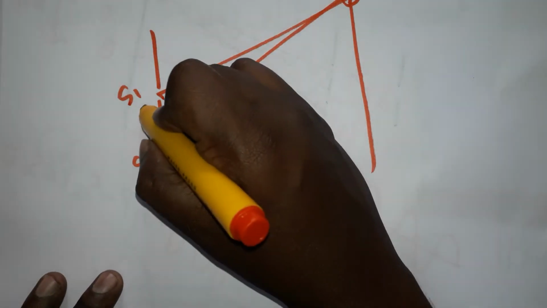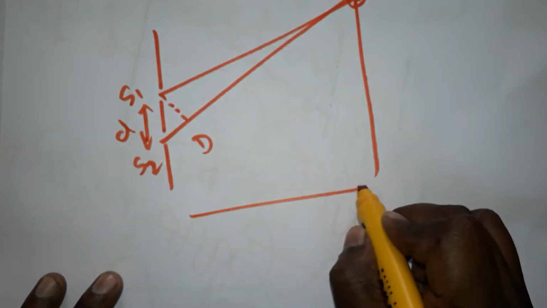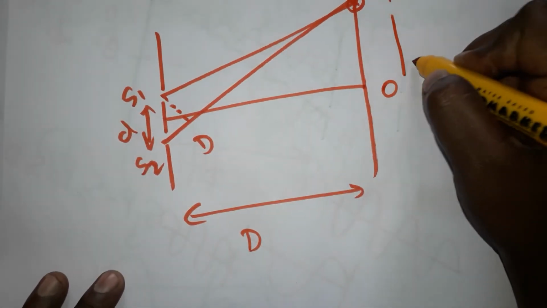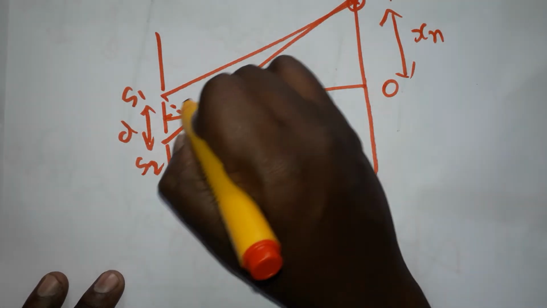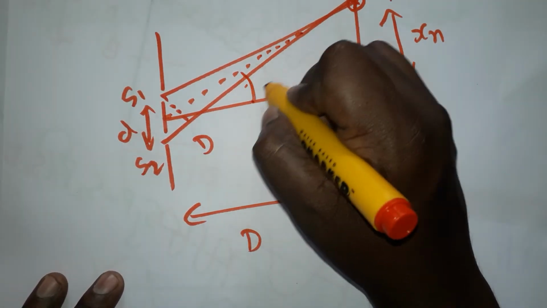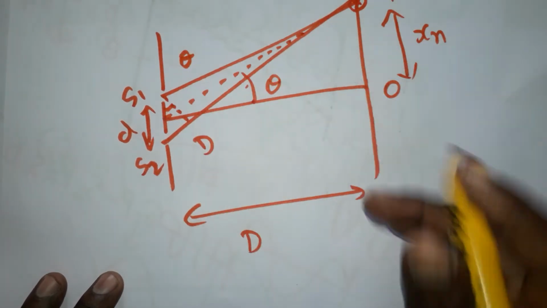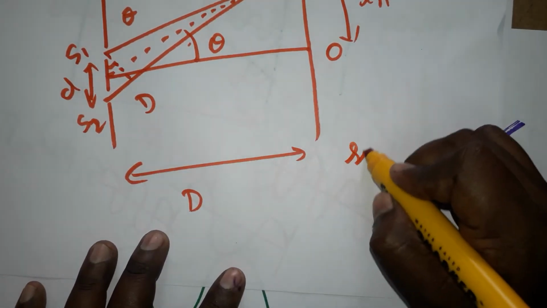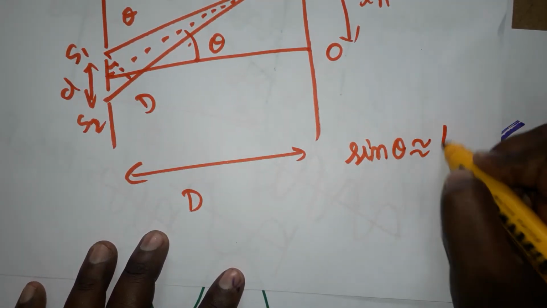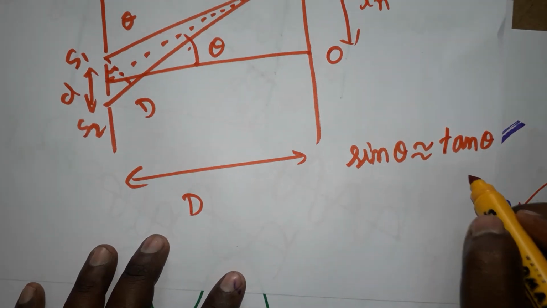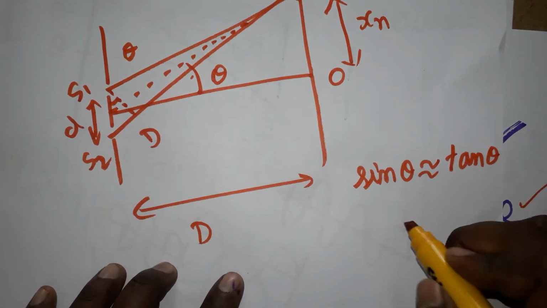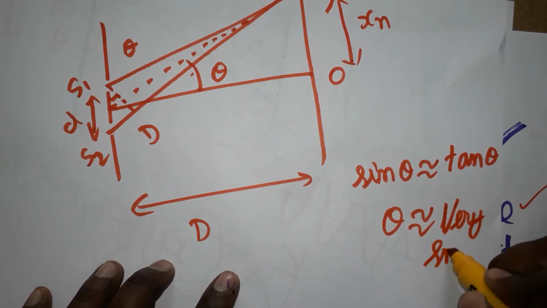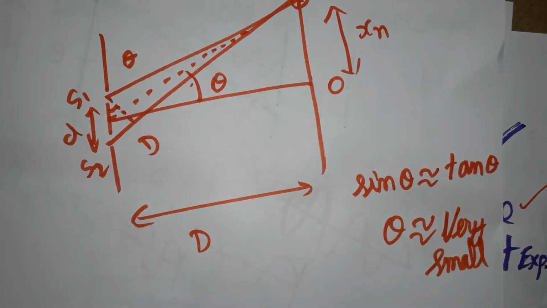This is a small d, and this is a capital D. From the center it is O, and this is the distance xn. From here I have taken this theta angle, and this is also theta. In another video I will try to show that these two thetas are equal. Otherwise, sine theta is approximately equal to tan theta when the angle is small. These two are approximately equal when theta is very small, so you can take them as equal. That concept we are going to use here.